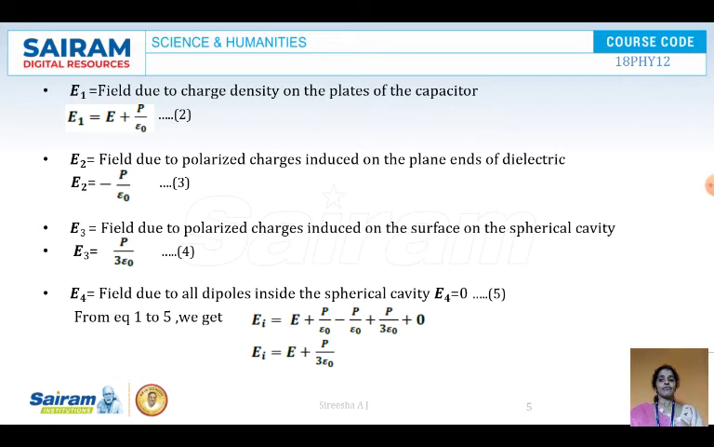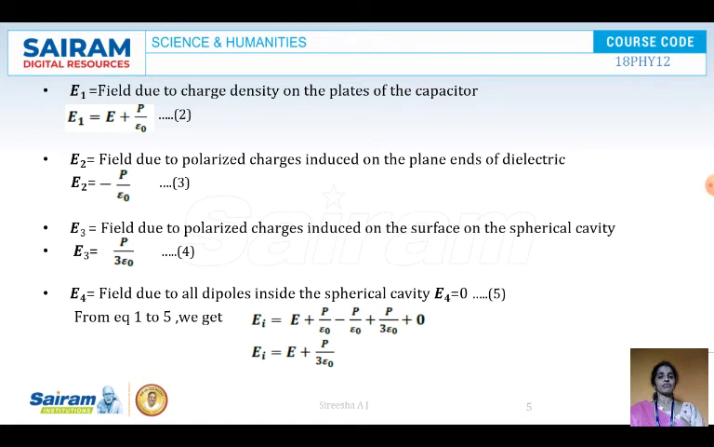And E4. E4 is the field due to all the dipoles inside the spherical cavity. There are two parts: one is the plane end of the dielectric and the other is the surface of the spherical cavity and inside the spherical cavity. So E4 is the field due to all the dipoles inside the spherical cavity. The charge resides only on the surface of the conductor. Inside there is no charge, therefore E4 goes to 0.